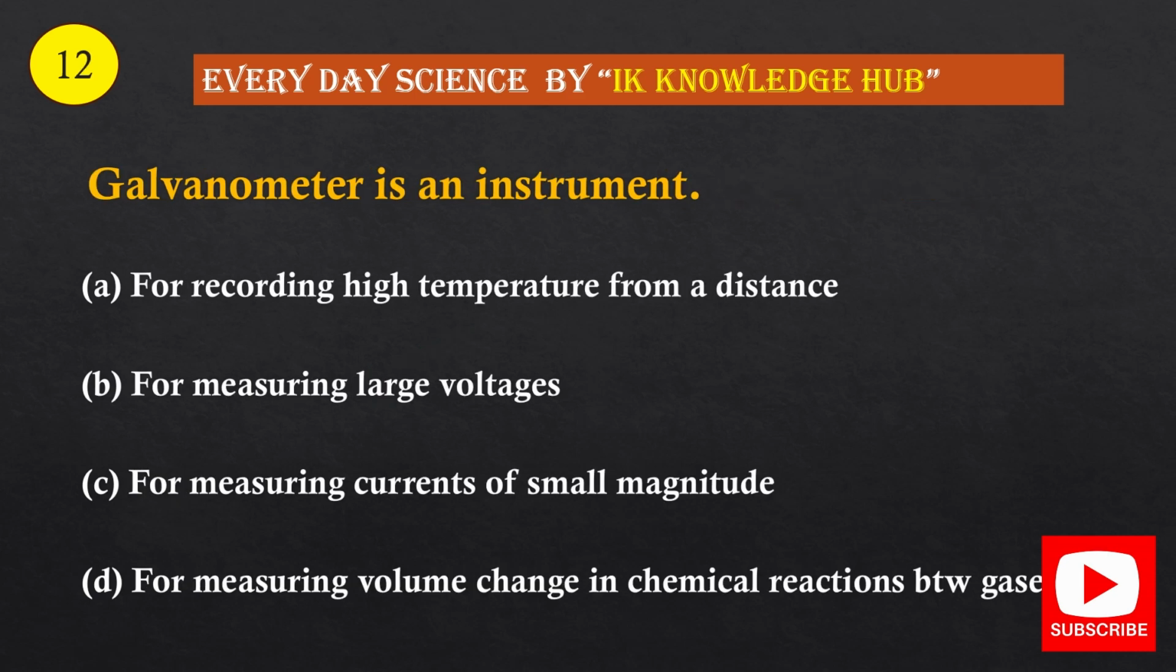Question number 12. Galvanometer is an instrument used for: Option A, recording high temperature from a distance. Option B, for measuring large voltages. Option C, for measuring current of small magnitude. Option D, for measuring volume change in chemical reaction between gases. And the correct option is option C, for measuring current of small magnitude.